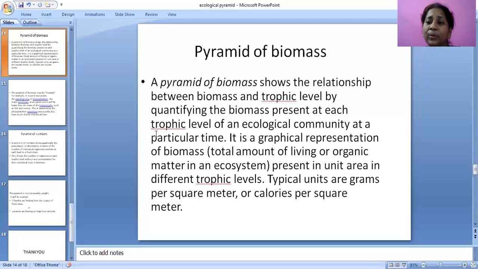This is all because, in a given area, the amount of living matter present in a trophic level is called biomass. This biomass is dry weight, without water. We have to take the living organisms' amount of living or organic matter weight.